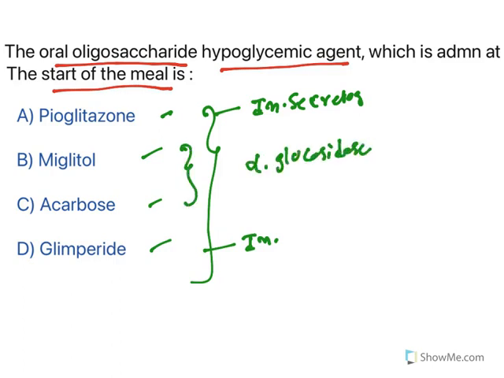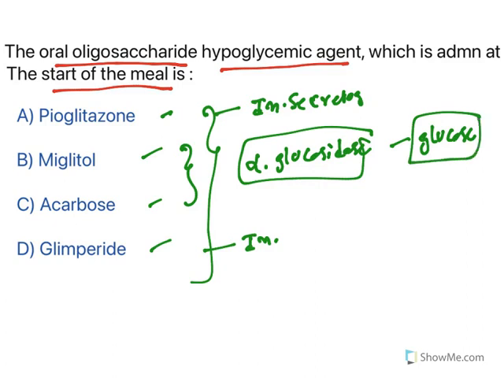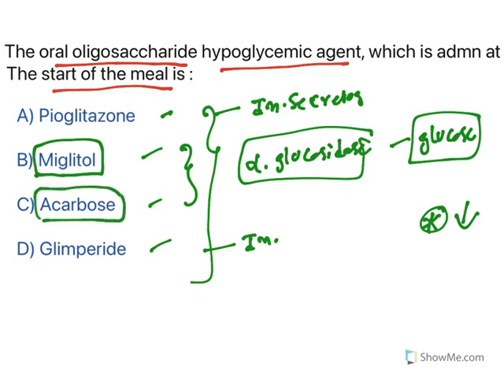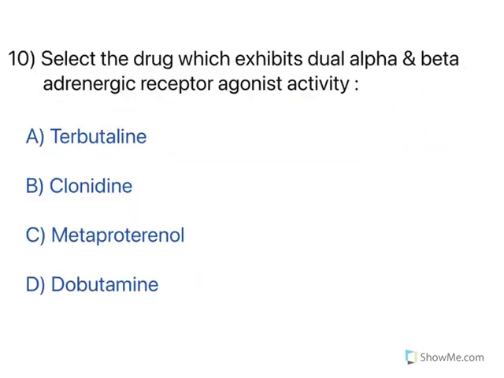See, alpha glucosidase enzyme is the final enzyme which releases glucose from carbohydrates. So, when this enzyme inhibitor is taken, glucose release is inhibited. So, they reduce the hyperglycemic effect. See, both of them belong to the same class, but meglitol is an amino sugar, whereas acarbose is an oligosaccharide. So the question is asking about which one is an oligosaccharide which is taken before meals, and option C, acarbose, is the right answer. Moving to the next one.